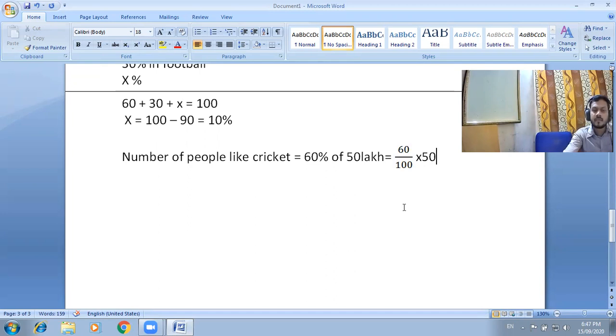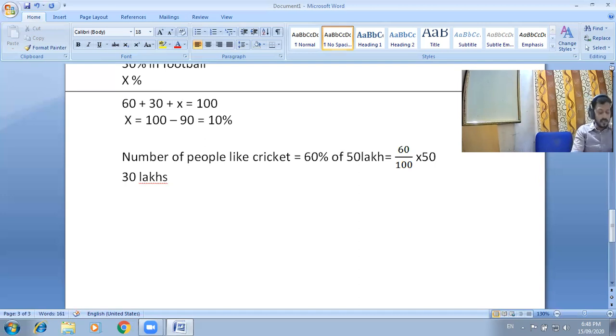So 5 1s are 5 and 5 2s are 10, and 2 into 3 equals 30. So 30 lakh people like cricket. Okay, we can write lakhs here because it is a very large number of people.